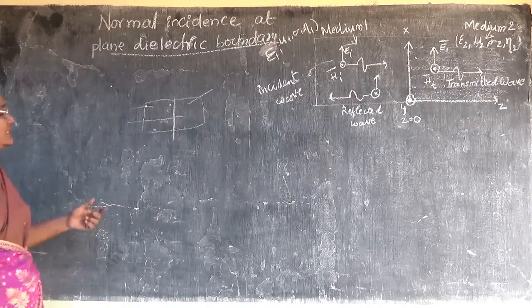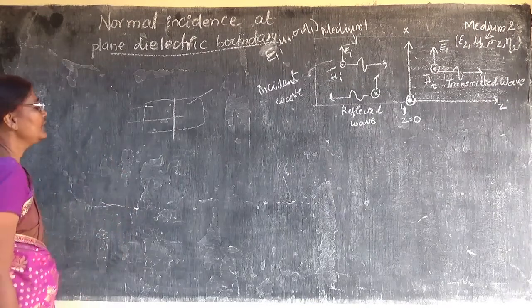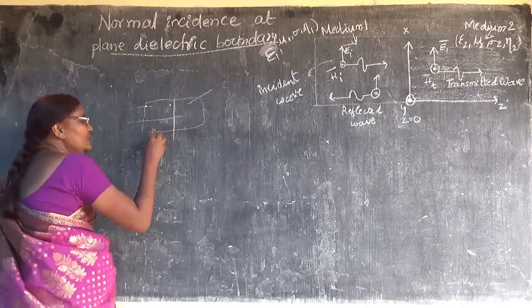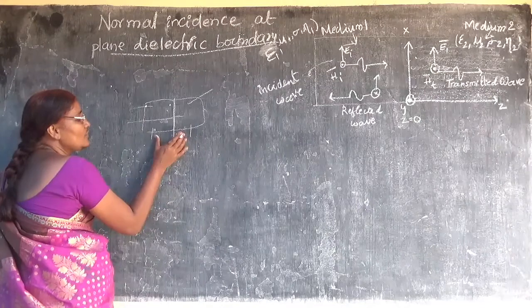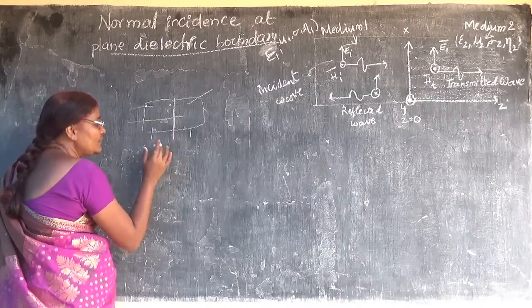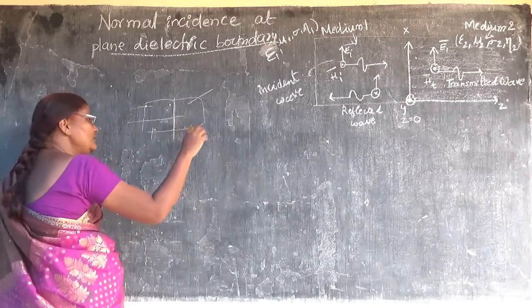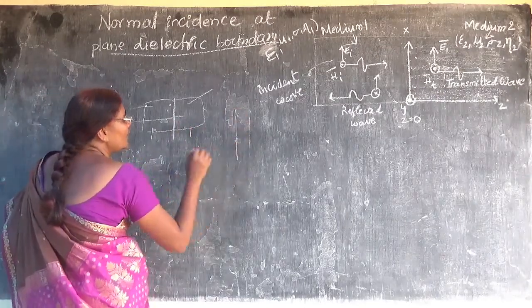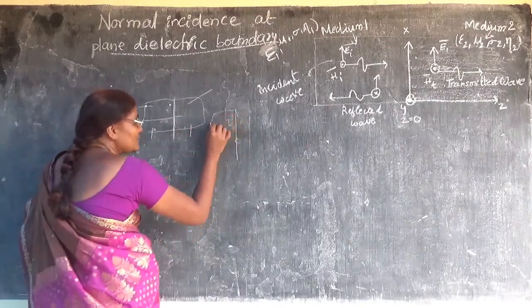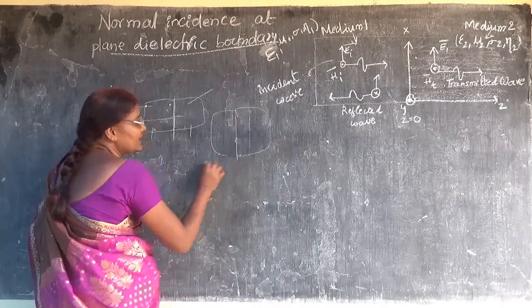So there is a possibility of a boundary between dielectric media of different properties, and also a possibility of one dielectric medium and the other a conductive medium.